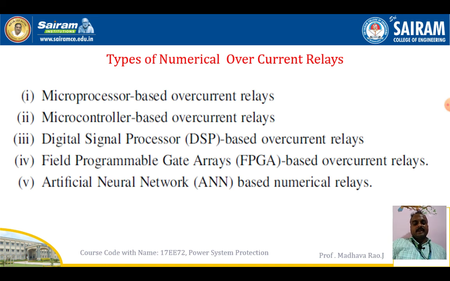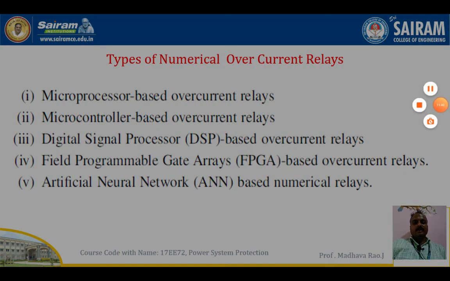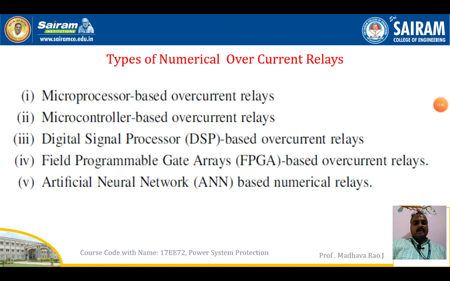Next one, nowadays we are using AI, artificial intelligence technology, and ANN, artificial neural networks. Based on machine learning, based on machine operation, these relays will operate. Okay, ANN based numerical relays. So these are the different types of numerical overcurrent relays.